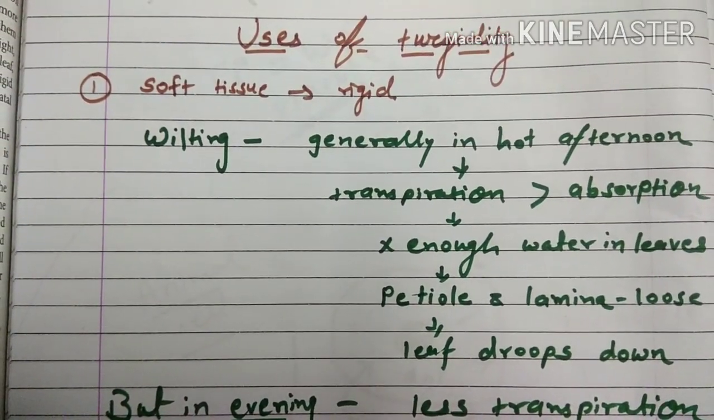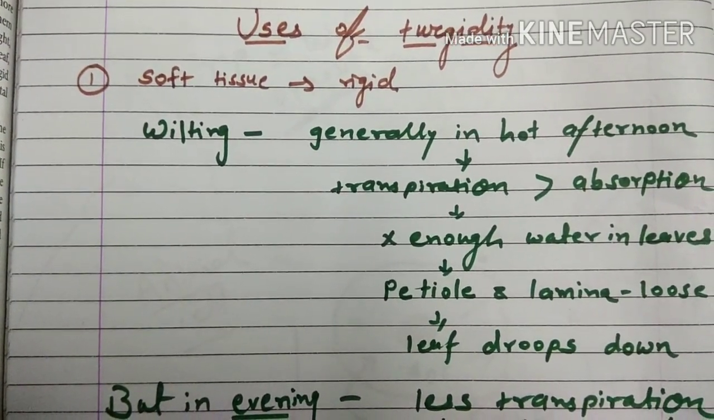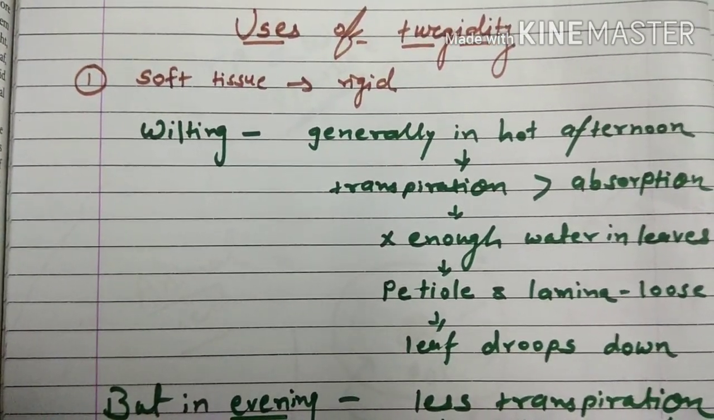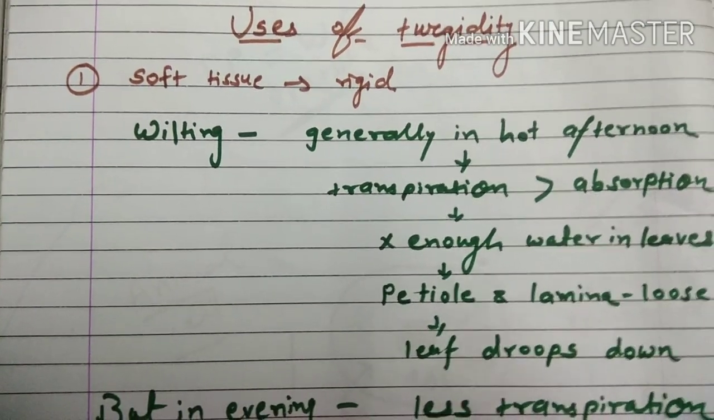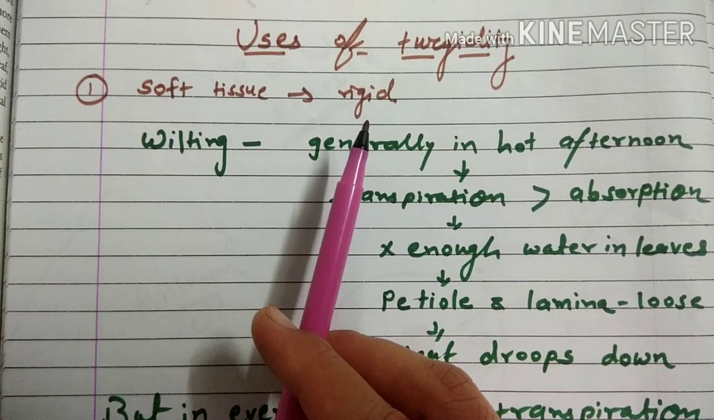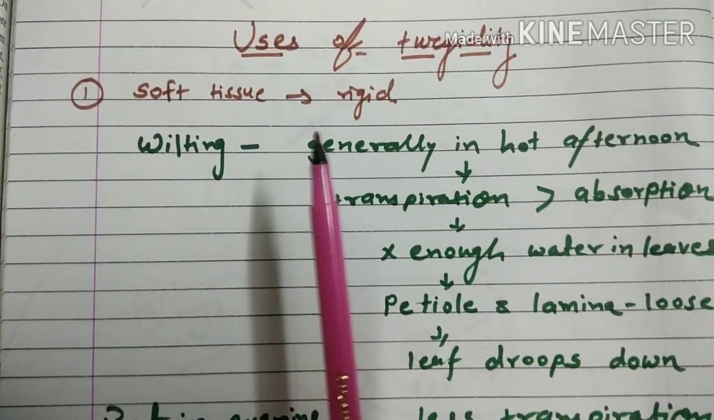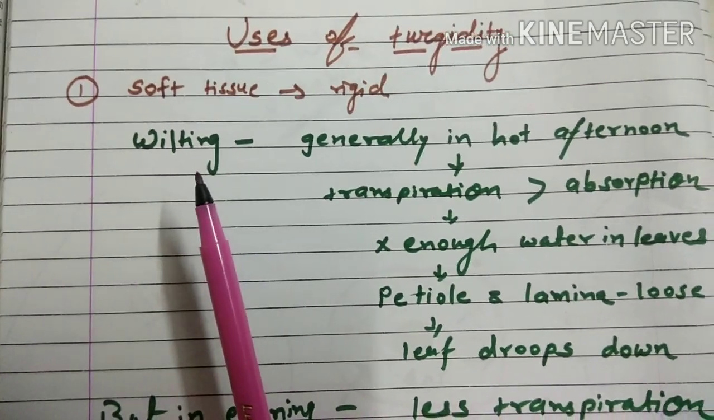So today we will see what are the uses of turgidity. There are totally 5 uses in our syllabus. So we'll start with the first one. Soft tissue become rigid because of the turgidity. Before going for this use, we'll go for what is wilting.